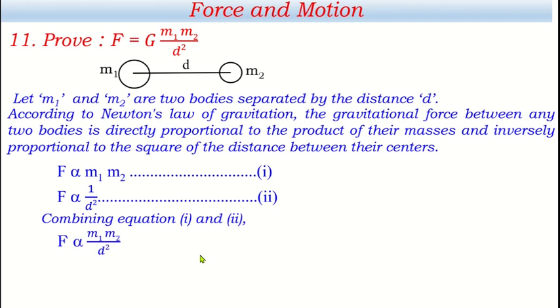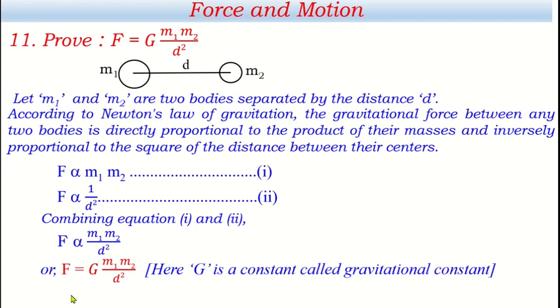F is directly proportional to m1 m2 and inversely proportional to d square. Now if any quantities are proportional, then there must be a constant. We can replace this proportional sign with an equal to sign, but we have to take that constant, and the constant was taken as G, and till now we are using the same symbol, capital G. Here capital G is a constant called the gravitational constant, and lastly we can write the equation, it is proved.